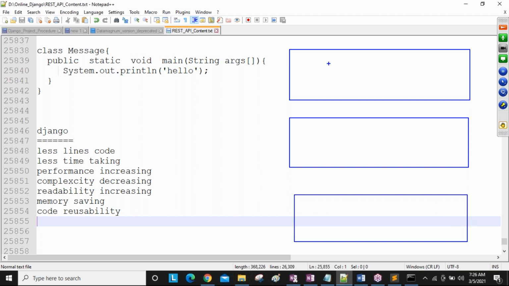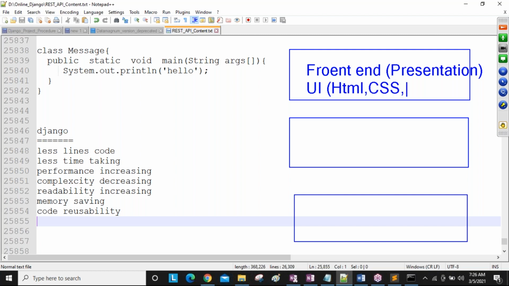In any application, there are three layers. One is the front end layer, guys. The front end layer is nothing but the presentation code of our application. How are you going to develop the presentation code? By using UI technologies like HTML, CSS, Bootstrap, a number of things, guys.